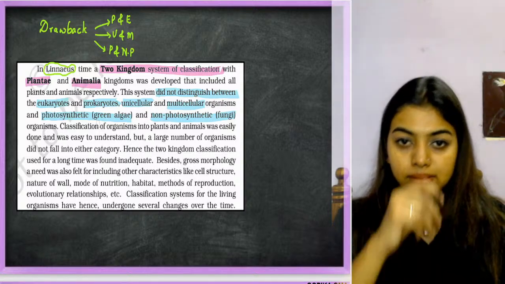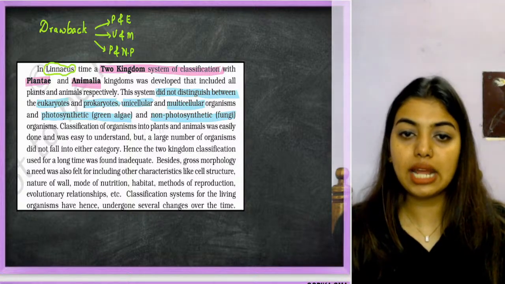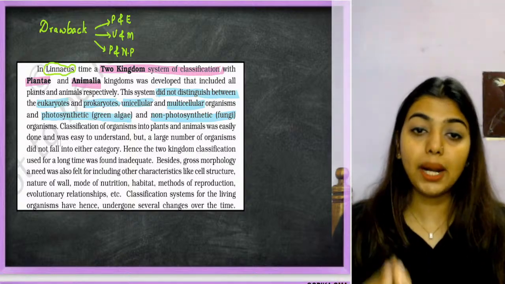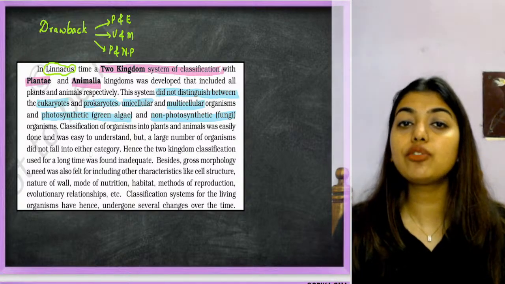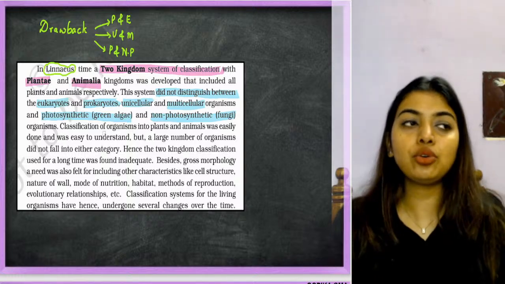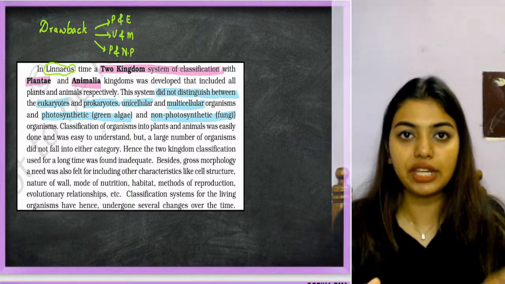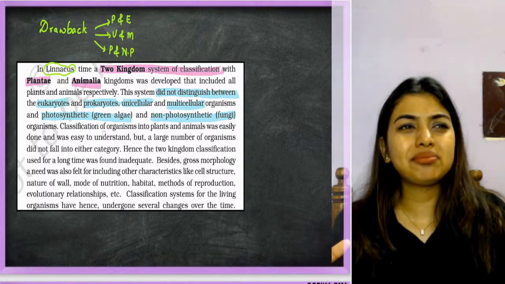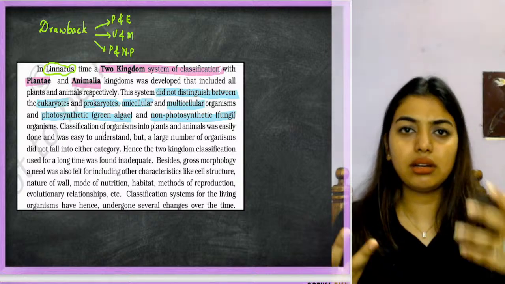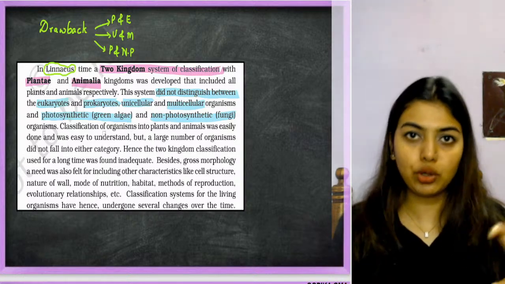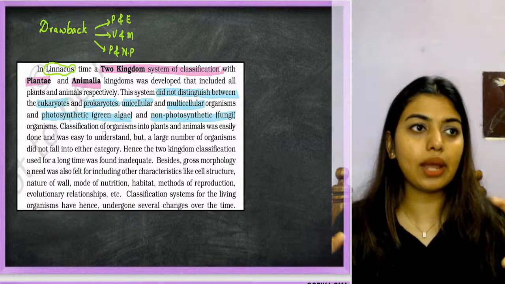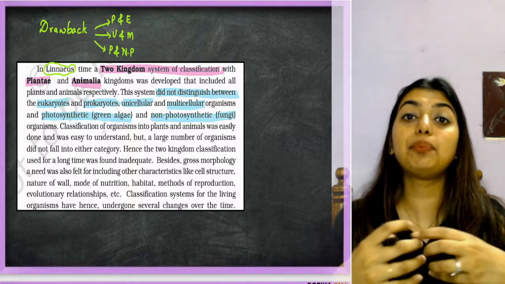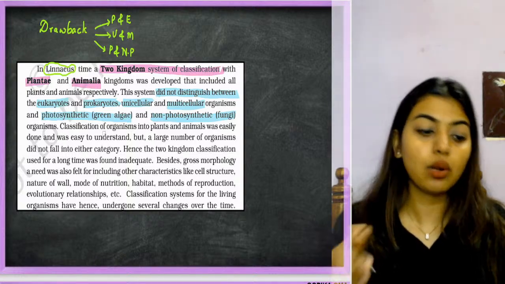Look here. Classification of organisms into plants and animals was easy to understand, but a large number of organisms did not fall into either category. Yes or no? When you do such a broad spectrum of classification, like let's say white and black, two basic colors, and I'm categorizing my clothes into white and black, now what about the browns?